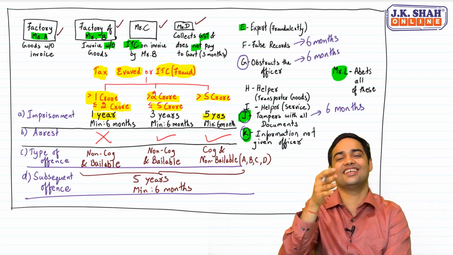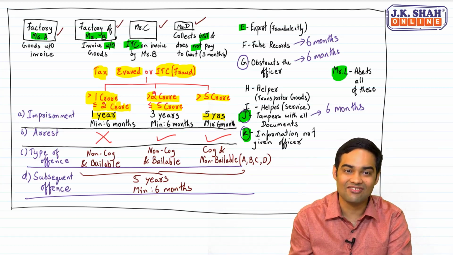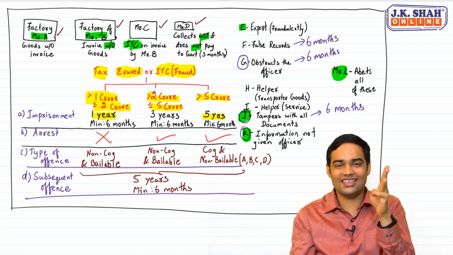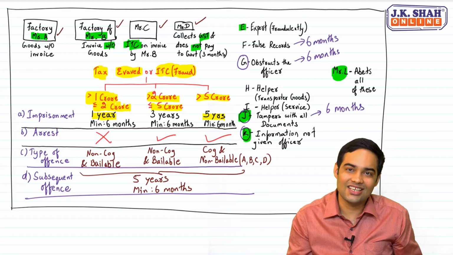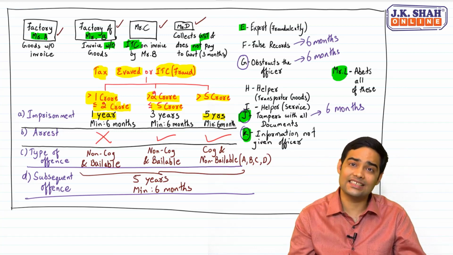And in all the 3 cases, minimum 6 months. So 5 crore minus 0, obviously 5. So 1 to 2, 1 year. 2 to 5, 3 years. More than 5, 5 years of imprisonment. Minimum 6 months. Is arrest possible?